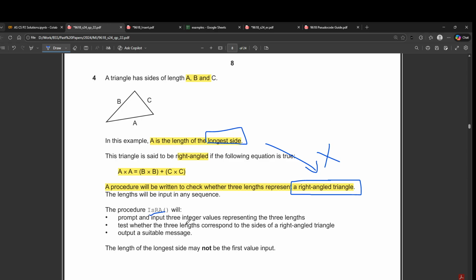There is a procedure that will prompt for three integer values of three lengths. Test whether the three lengths correspond to the sides of a right angle triangle. Output a suitable message. The length of the side may not be the first value input. Again, the length of the longest side has nothing to do here.